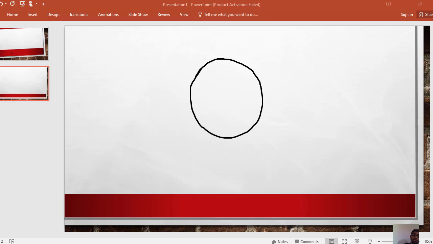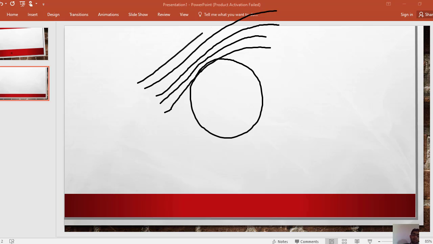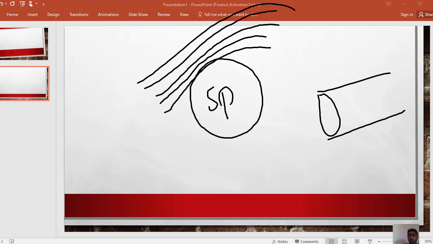Suppose air is passing through a sphere, then a boundary layer will be formed on the surface. The boundary layer will also form on the surface of a cylinder. Suppose this is a cylinder, flow is flowing inside the cylinder, but flow is also flowing outside the cylinder.